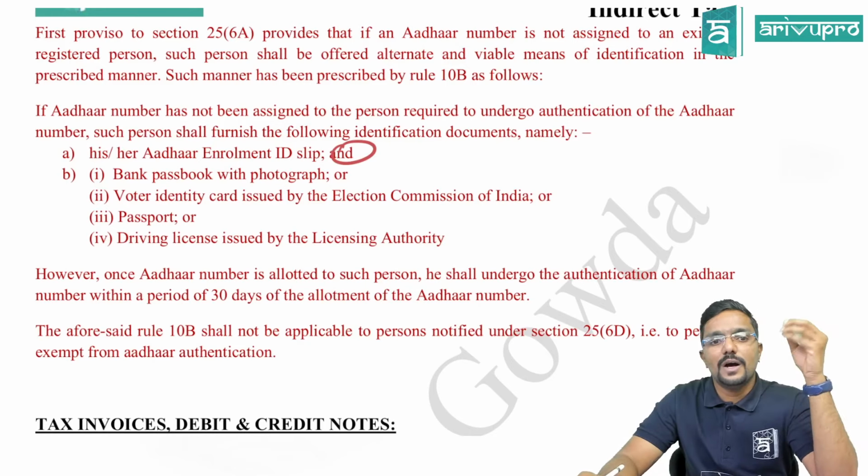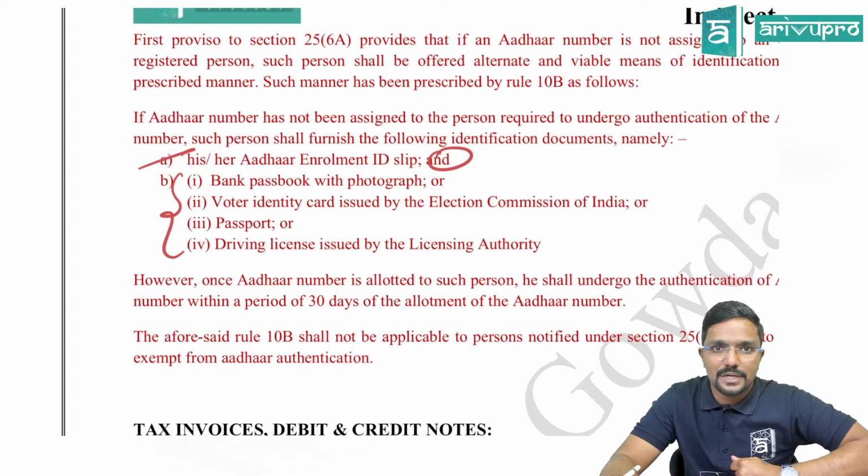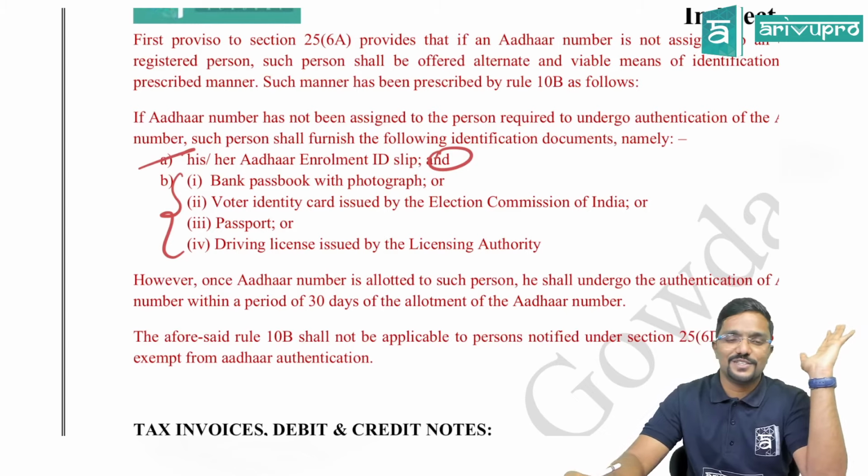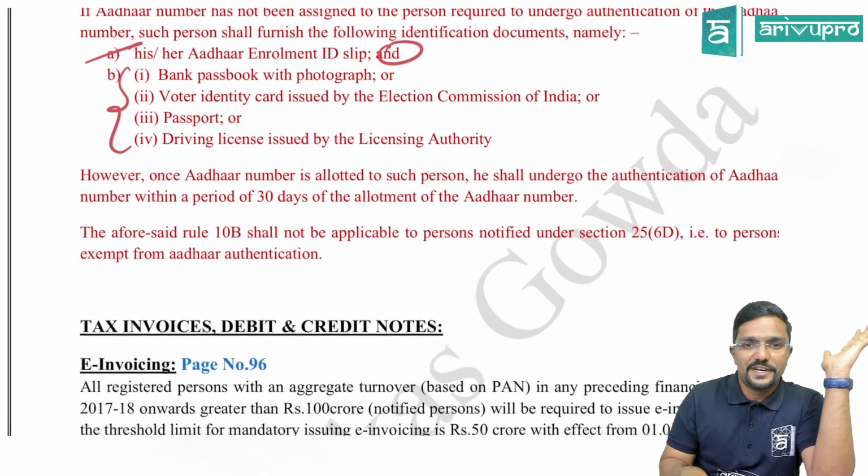It is like you have to give A, plus along with that any one of the documents given in point B. Any one of the documents given in point B. It is like that, if you don't have your Aadhaar number. If you have your Aadhaar number, you have to give that only. It is not a substitute for it.